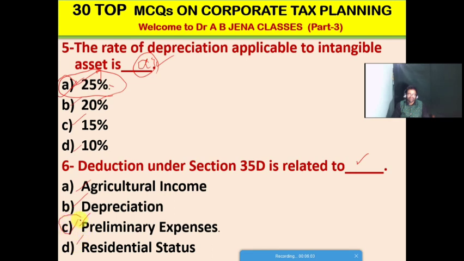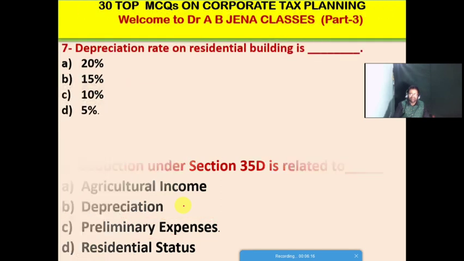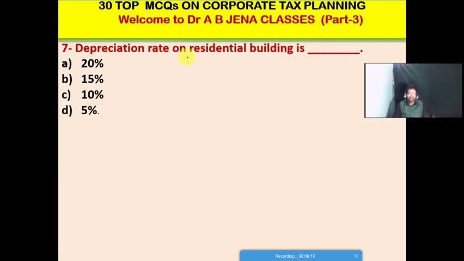Friends, so C is the right option for this MCQ. Deduction under section 35D is related to preliminary expenses. So next one MCQ, depreciation rate on a residential building is what percentage? A it's 20%, B it's 15%, C it's 10%, D it's 5%. Friends, so D is the right option for this MCQ.